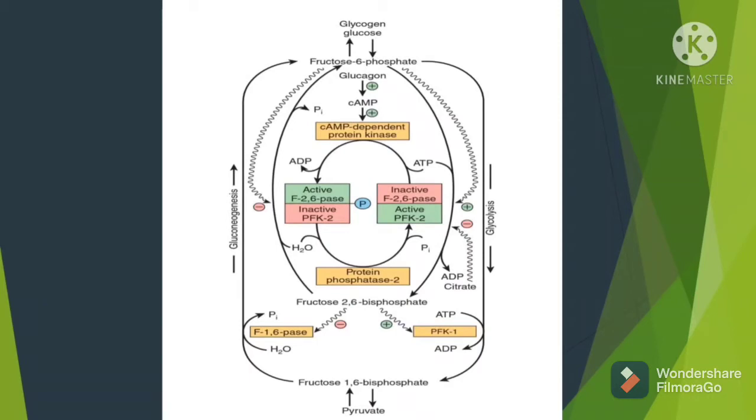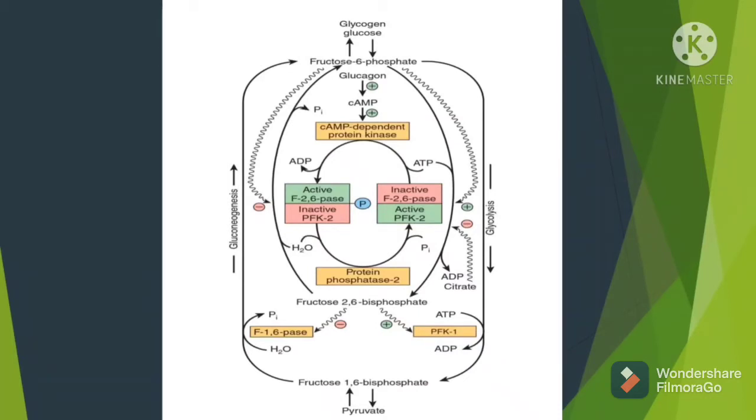As I've said, cyclic AMP dependent protein kinase causes the phosphorylation of the entire enzyme which has two units. What must be the result? Yes, PFK2 is inactivated and fructose 2,6 bisphosphatase is activated, because PFK2 likes glycolysis to proceed ahead and fructose 2,6 bisphosphatase doesn't. This is the result.